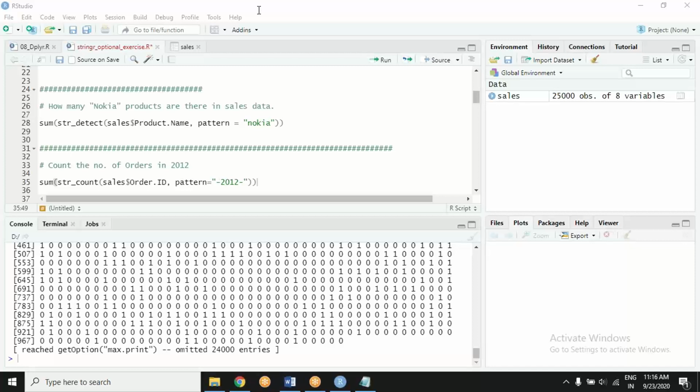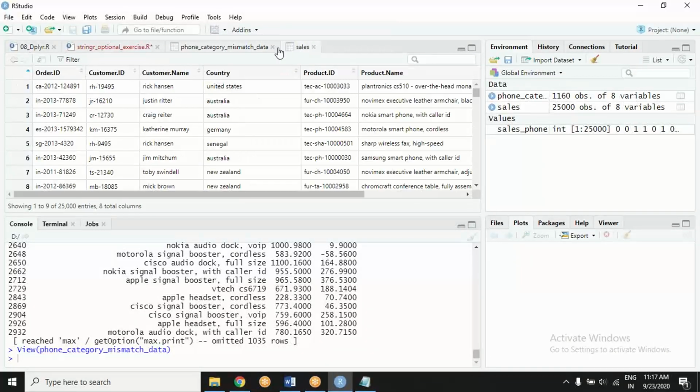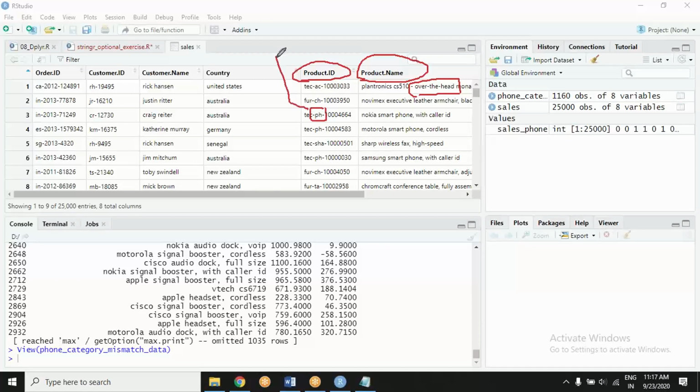One thing you can do is go to product name and look for the phone keyword. That's one. Another thing can be you can go to product ID and look for this subcategory PH.